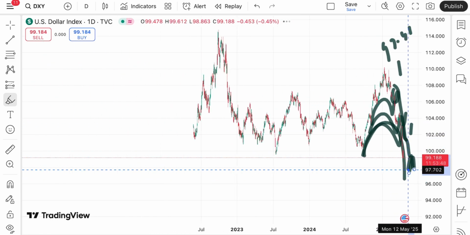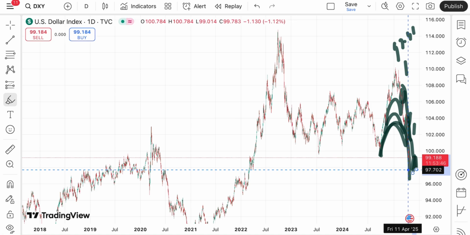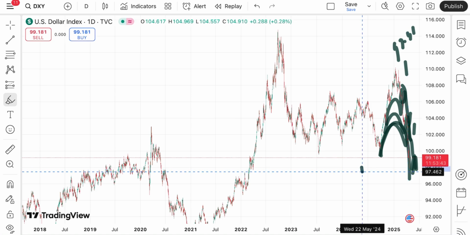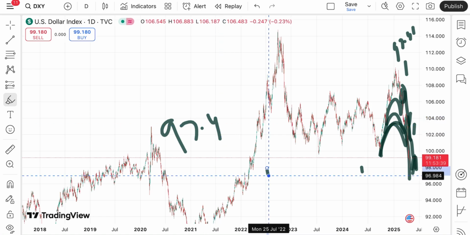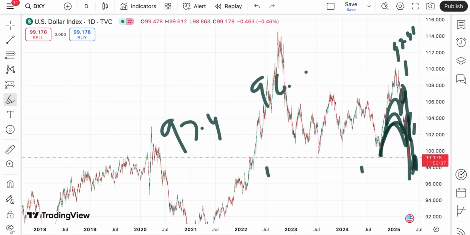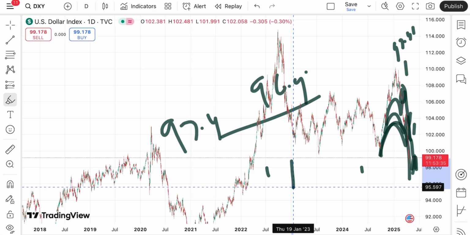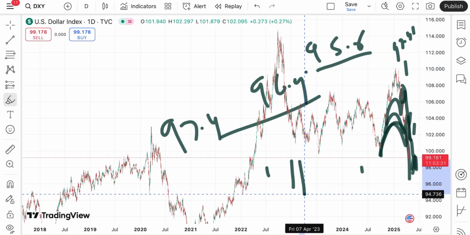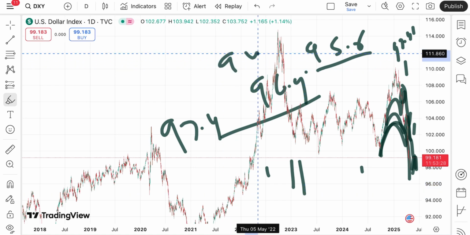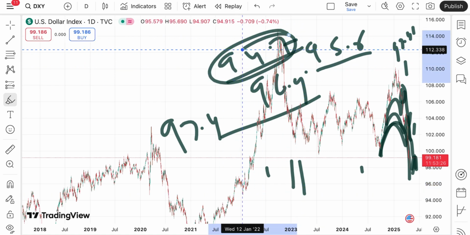Suppose if the price didn't sustain this level, it can move again towards $98 to a level of 97.7, and once it starts falling below this level, we can see a chance of touching 97.4, and from there a level of $96.9, and once it starts falling below this level, we can see a level of 95.6, and from there a further fall towards $94.7.